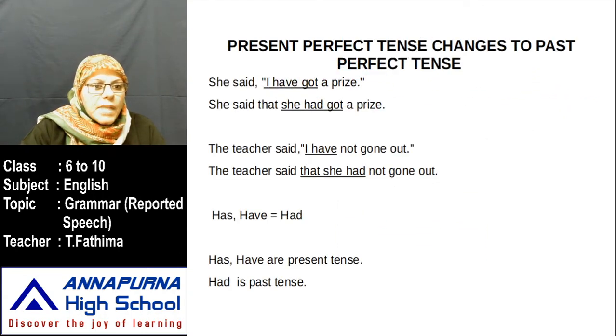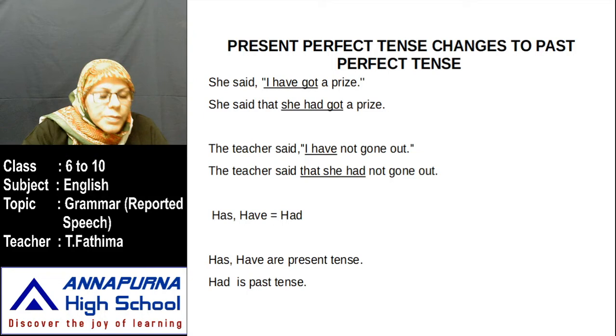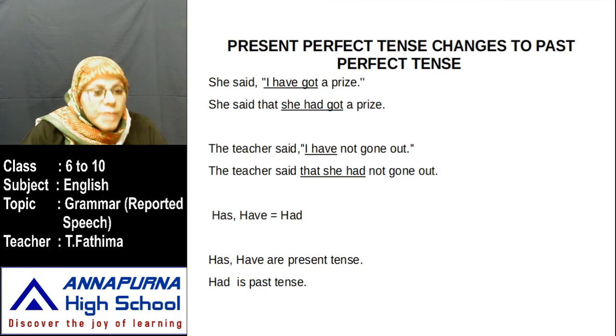Now see here. Present perfect tense changes to past perfect tense. First of all, children, for perfect you have to remember has, have, had. Whenever a sentence has has, have or had, those sentences are called perfect tenses. Whenever you use has, have, had, you have to use the V3 form: has plus V3, have plus V3, had plus V3.